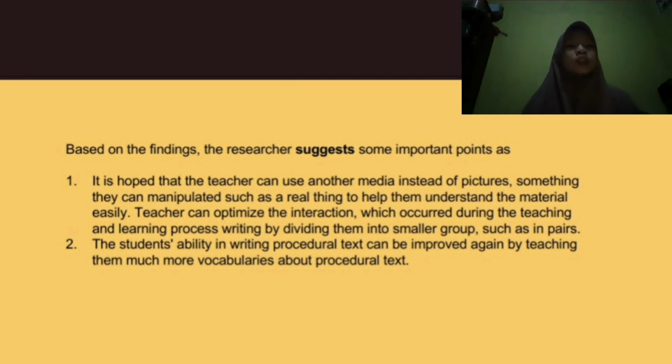And the last one is the student ability in writing procedural text can be improved again by teaching them, such as, many more vocabularies about procedural text.